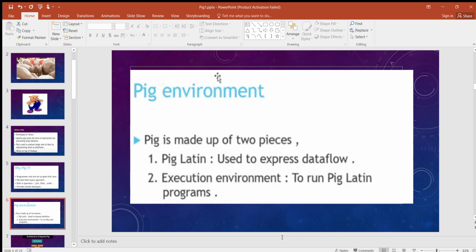Now, Pig environment. Pig is made up of two pieces, Pig Latin. It is used to express data flow. The language used to analyze data in Hadoop using Pig is known as Pig Latin. It is a high-level data processing language which provides a rich set of data types and operators to perform various operations on the data.